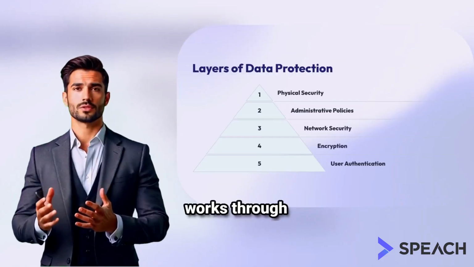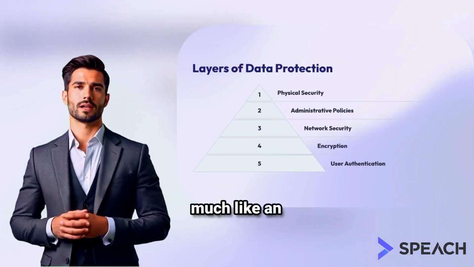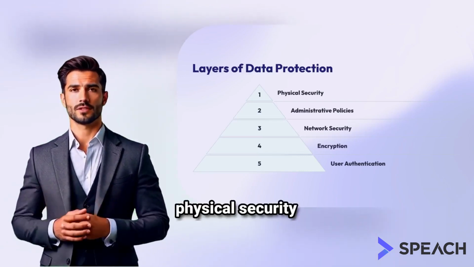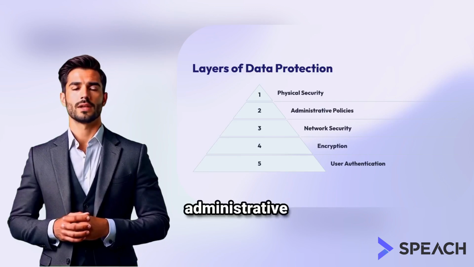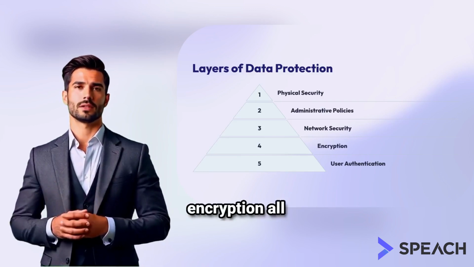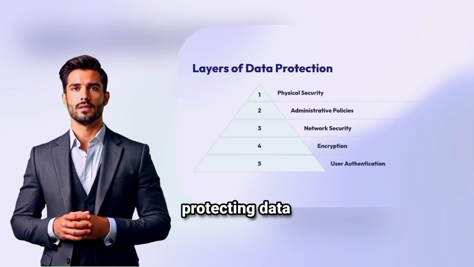Data protection works through multiple layers, much like an onion. Each layer adds to the overall security. Physical security measures, administrative policies, and advanced technological tools like encryption all contribute to protecting data comprehensively.